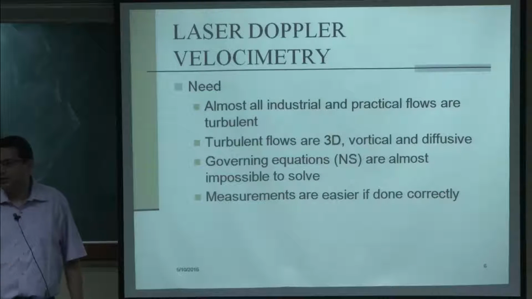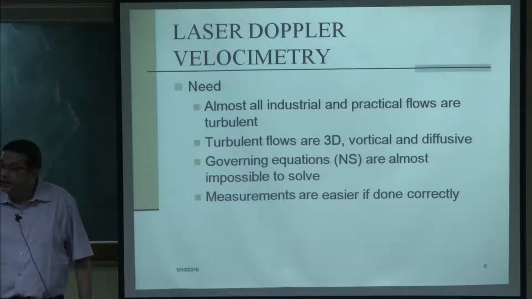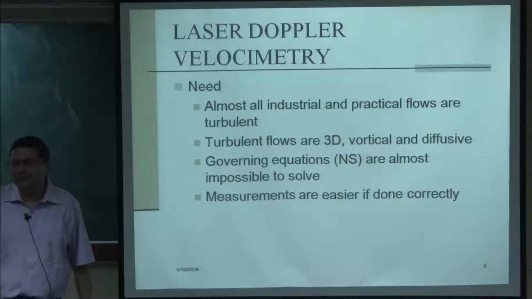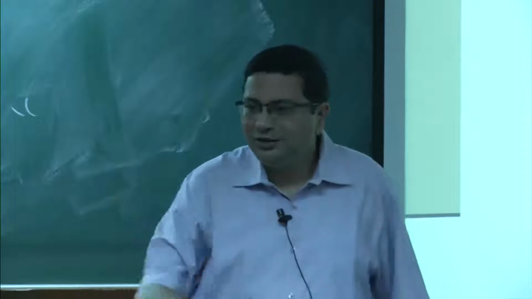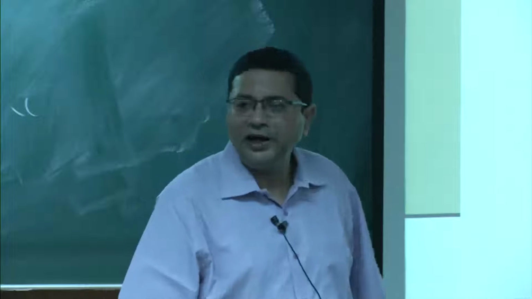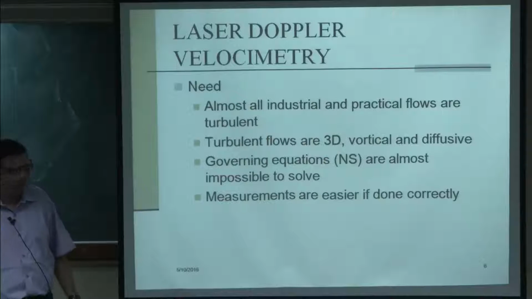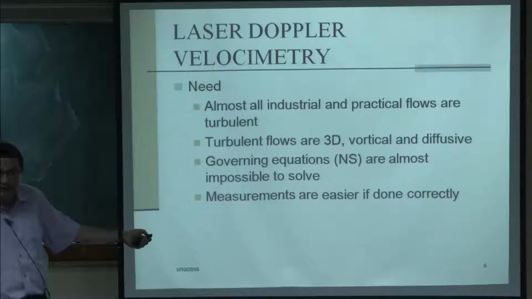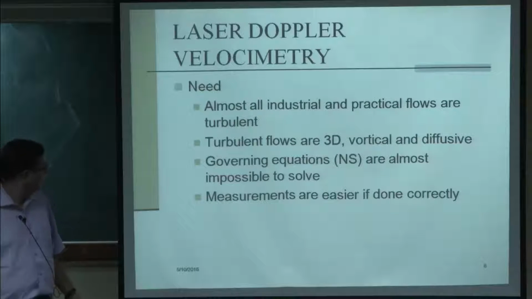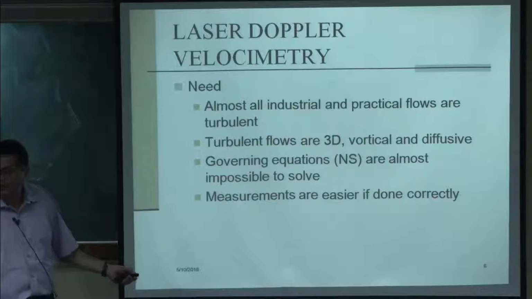Like I was mentioning, typically a particular problem will take a couple of months to get a solution even with a limited scope, because typically the grid size is the cube of the Reynolds number. So if you go to a practical system, the turbulent Reynolds number is fairly high, and your number of grid points increases by the cube of that. So the computational time keeps on increasing as we go to more and more practical systems. Therefore it becomes almost impossible to solve a practical system with the desired accuracy, and measurements, on the other hand, are easier if they are done correctly.